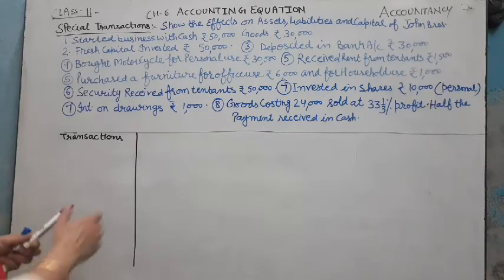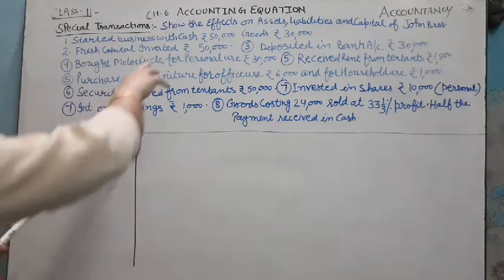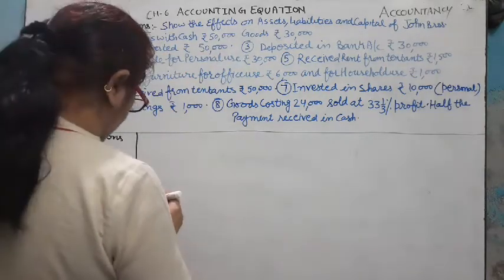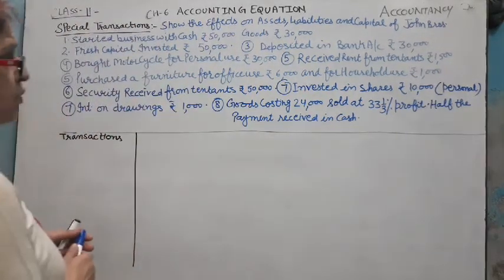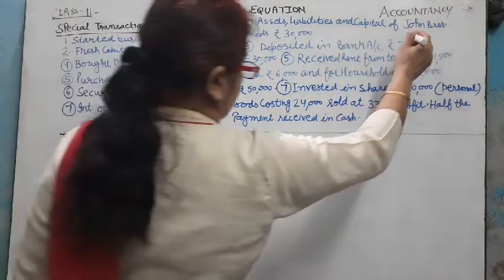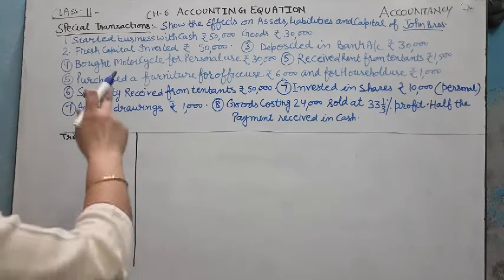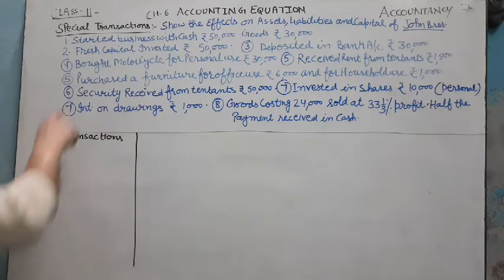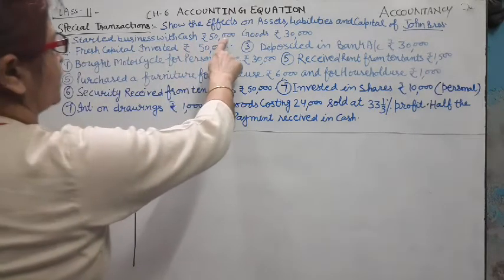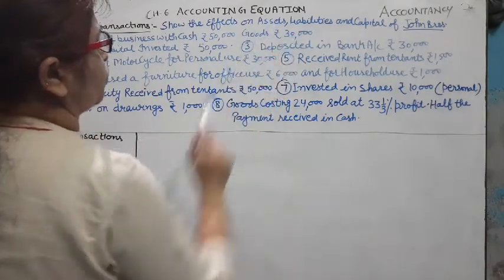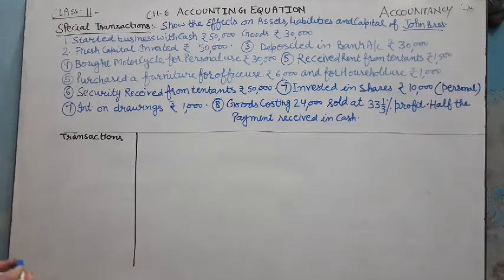So the question is: show the effects of these transactions on assets, liabilities and capital of John Brothers. John Brothers के ये accounts हैं and he wants to show the effect on assets, liabilities and capital of these transactions. First transaction is started business with cash rupees 50,000 and goods rupees 30,000. अब जॉन ब्रदर्स ने अपना बिजनेस स्टार्ट किया है कैश 50,000 से और गुड्स 30,000 से.